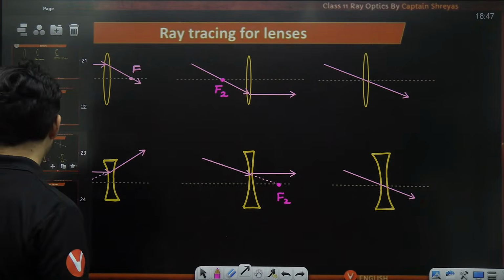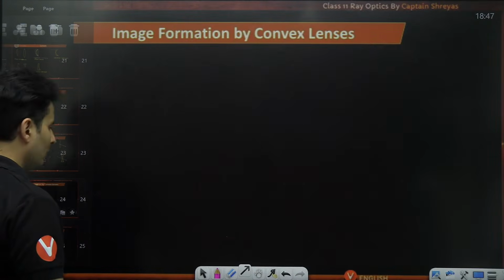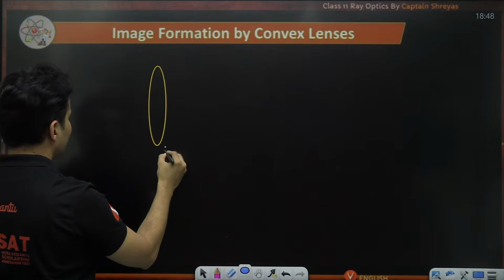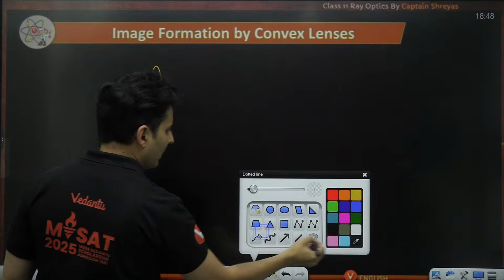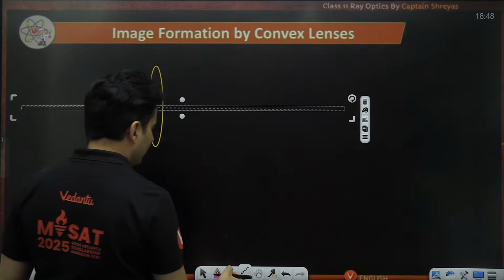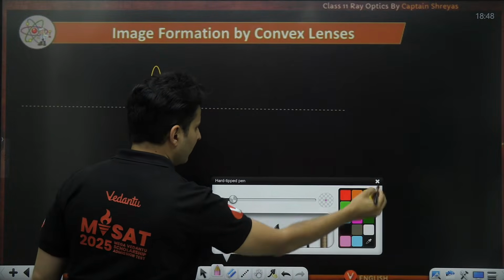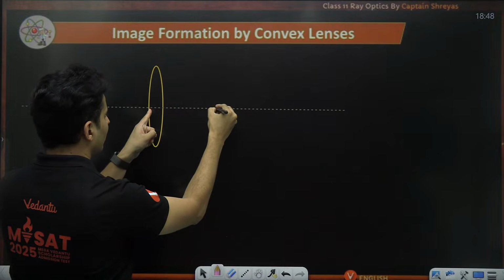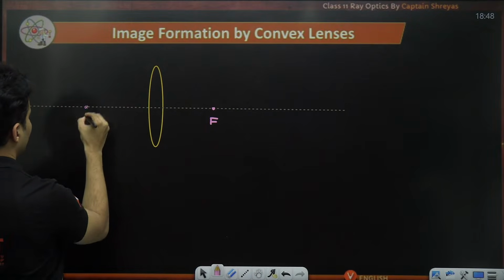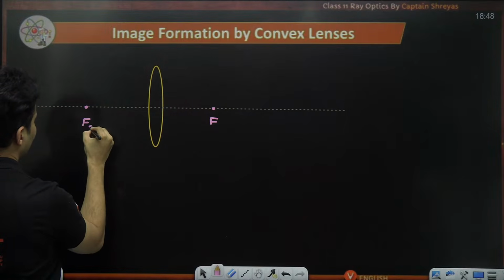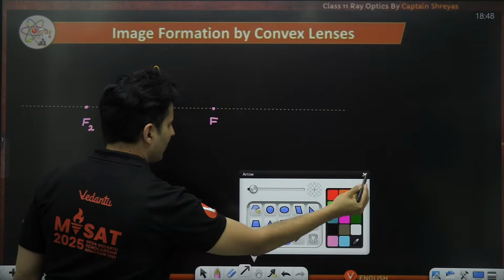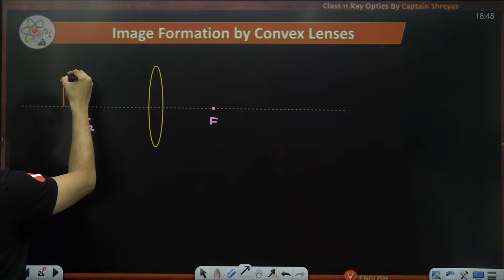Now, if I give you some example, let's say we take the example of this convex lens. I have taken some random example, and let me start marking the focus and everything. So maybe somewhere over here we have the focus, and exactly the same distance on the other side we should have the secondary focus. Let's say our object is placed maybe over here.